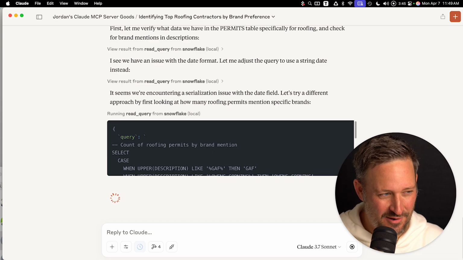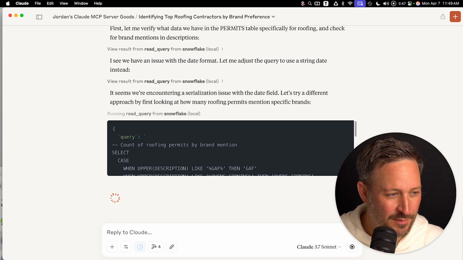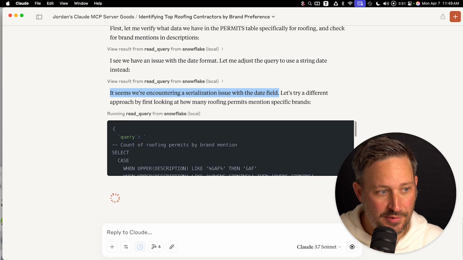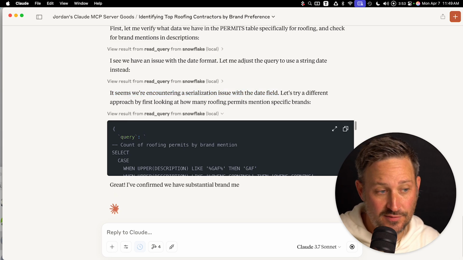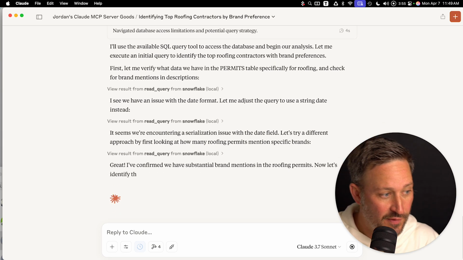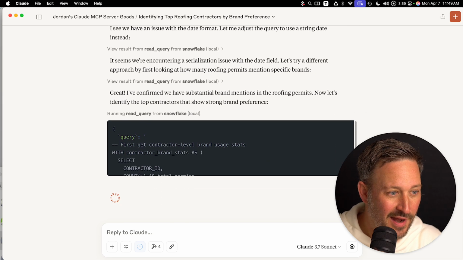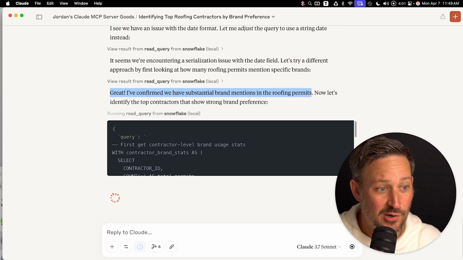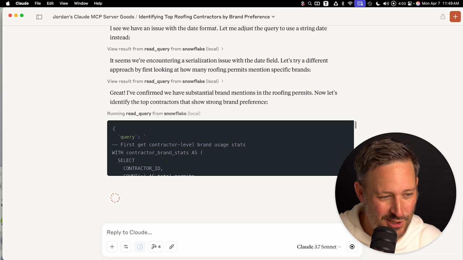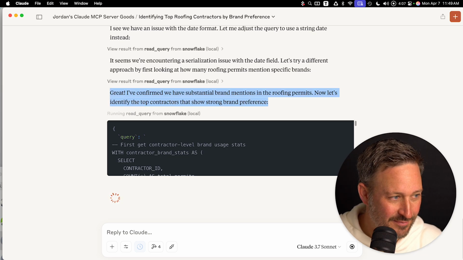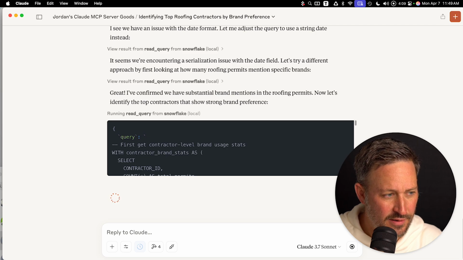Yeah, they always have a serialization with the date field problem. These are the types of things where it's really nice to be able to chat with the database, in that you're not asking it to develop the queries. It's trying and it's self-healing. Great. And this was an insight that I happen to already know. So a little bit of cheating here. Yeah, brand preference is really fantastic.